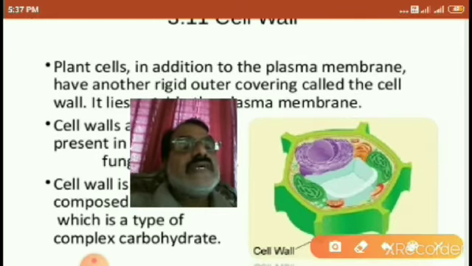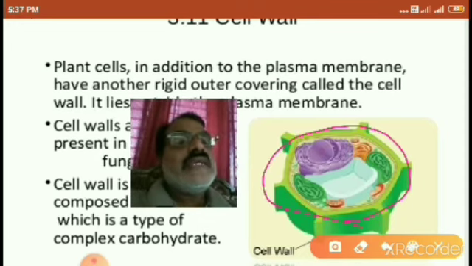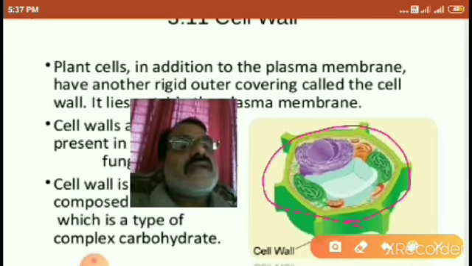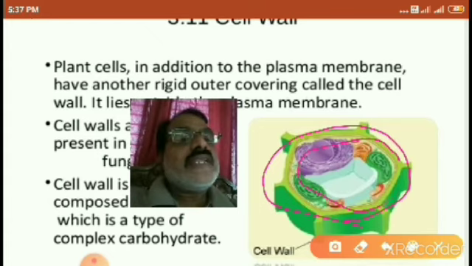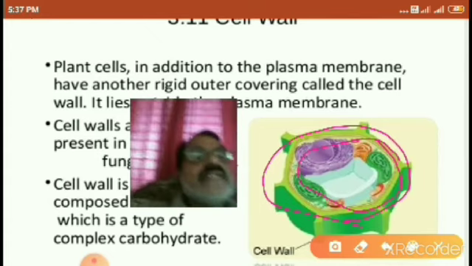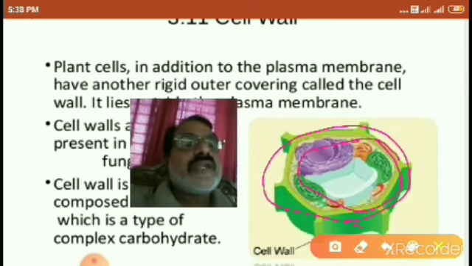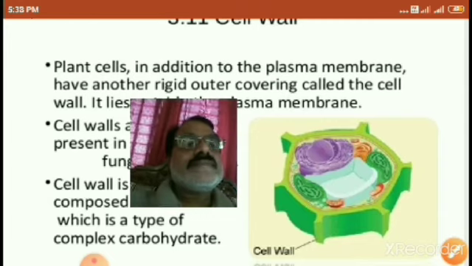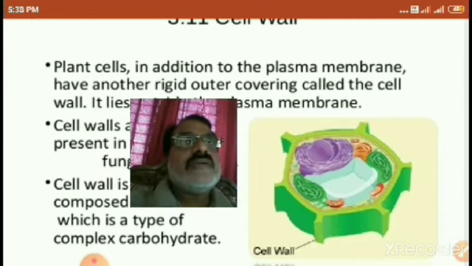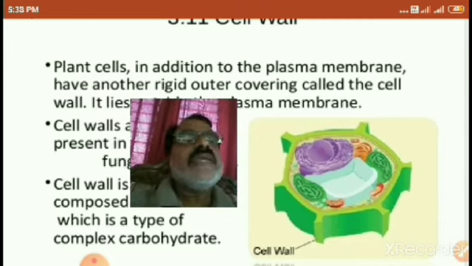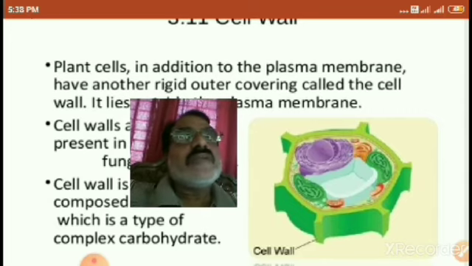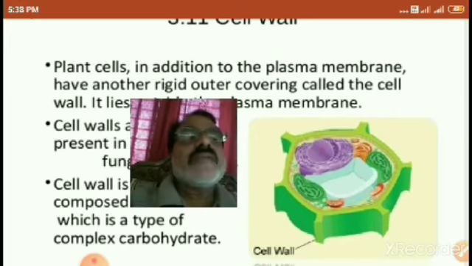See here the diagram: the cell wall is the outer layer, and inside that there is a cell membrane going along. The cell membrane, the plasma membrane, is selectively permeable, but the cell wall is protective in nature. Cell wall is always made of cellulose, but the cell membrane, wherever it is present, is always made of lipoproteins.